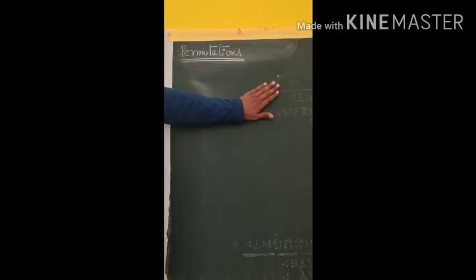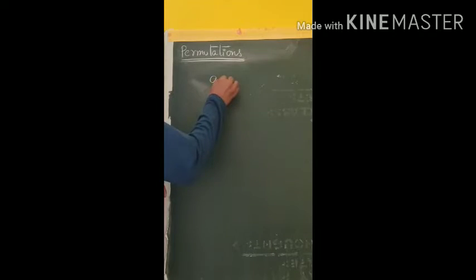Each of the different arrangements which can be made by taking some or all of a number of distinct objects is called a permutation. A permutation is an arrangement of objects in a definite order. So permutation is simply an arrangement of objects. Suppose A, B are two objects given. In how many ways can we arrange these two objects? AB, BA. In two ways you can arrange the objects: AB and BA.